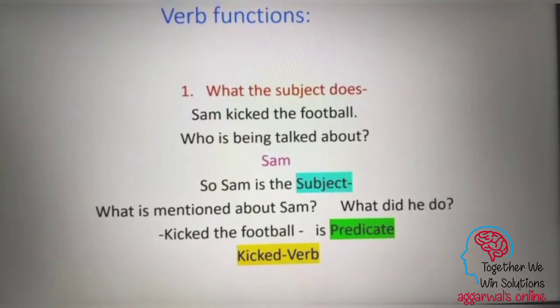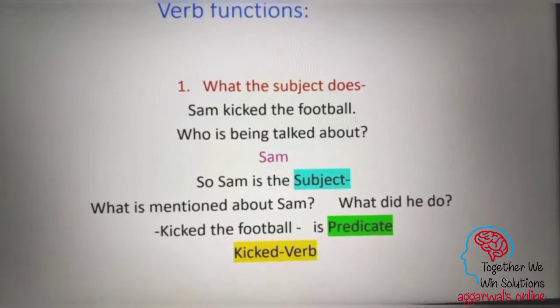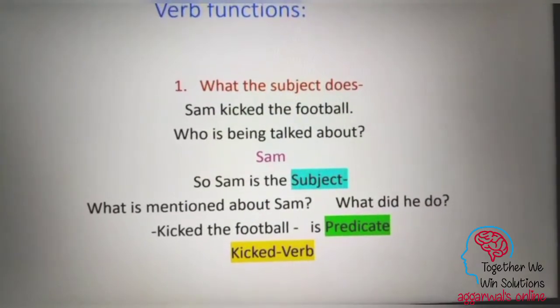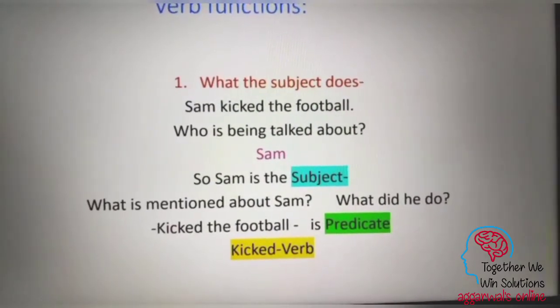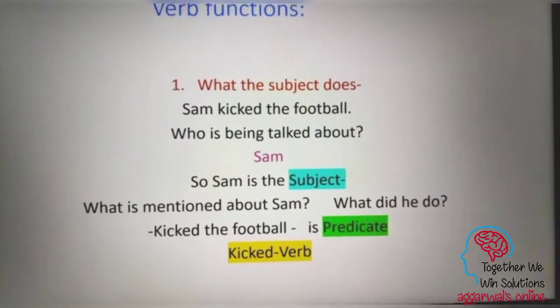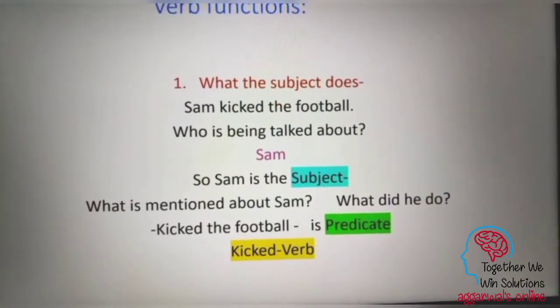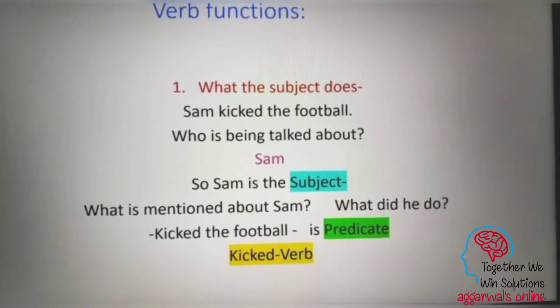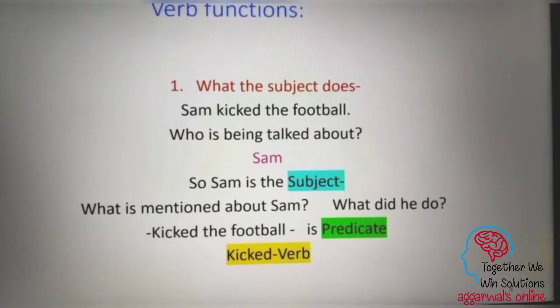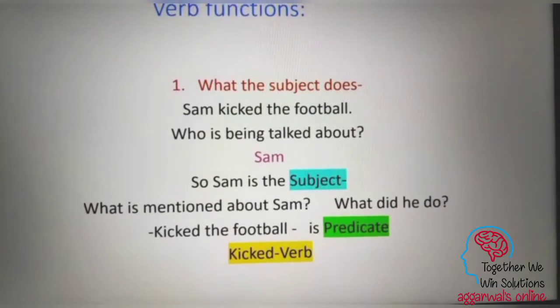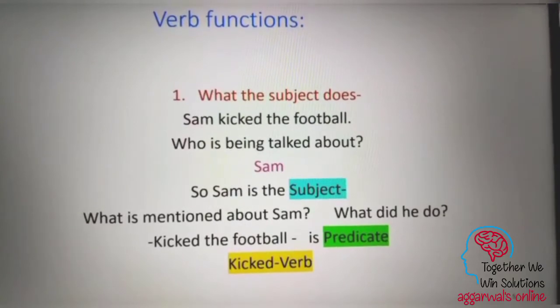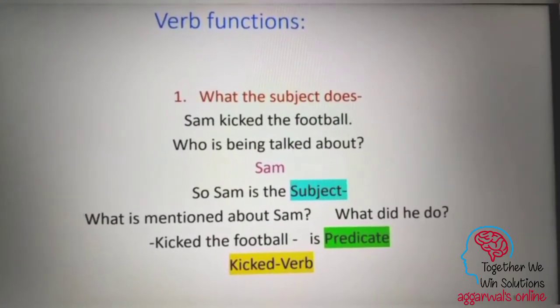Let us see some examples of the verb functions. The first example is what the subject does. Sam kicked the football. Who is being talked about? Sam. So Sam is the subject. What is mentioned about Sam? What did he do? He kicked the football. So this is the predicate. And what is the verb in the predicate? It is kicked. So kicked is actually a doing verb, a verb which describes an action. It is an action word. There are many verbs which are usually action words, and they do nothing but describe the work that is getting done.